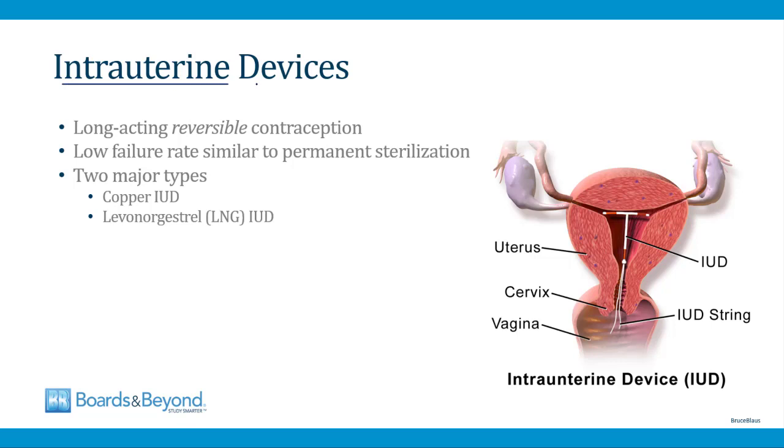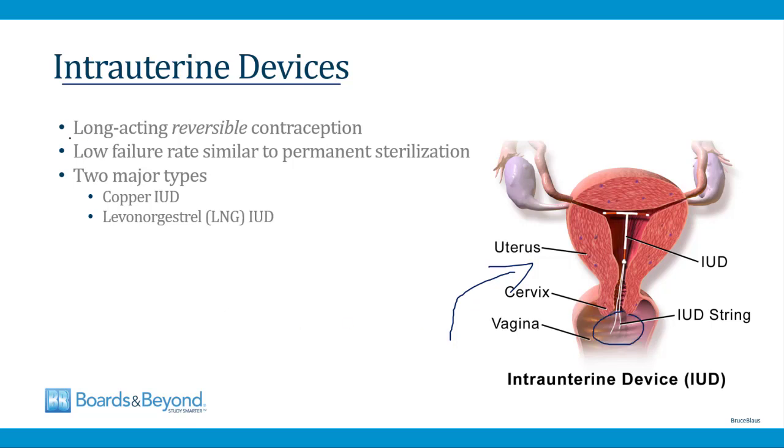Next, let's talk about intrauterine devices. These are contraceptive devices that, just like the name implies, are inserted into the uterus, like what's shown on the screen here. These are often inserted by gynecologists in the office, and they have a little string at the end so they can be removed.